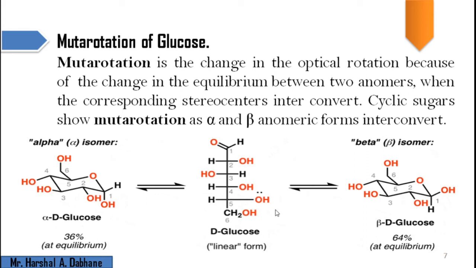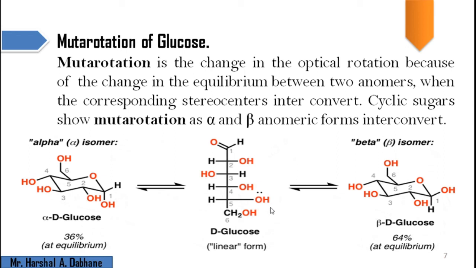The plane of polarized light can rotate to the right hand side, and with another isomer of it, the plane can rotate to the left hand side. So suppose we have molecules with the same molecular formula but two isomers. The first isomer can rotate left, the other can rotate right. That will be their optical rotation.